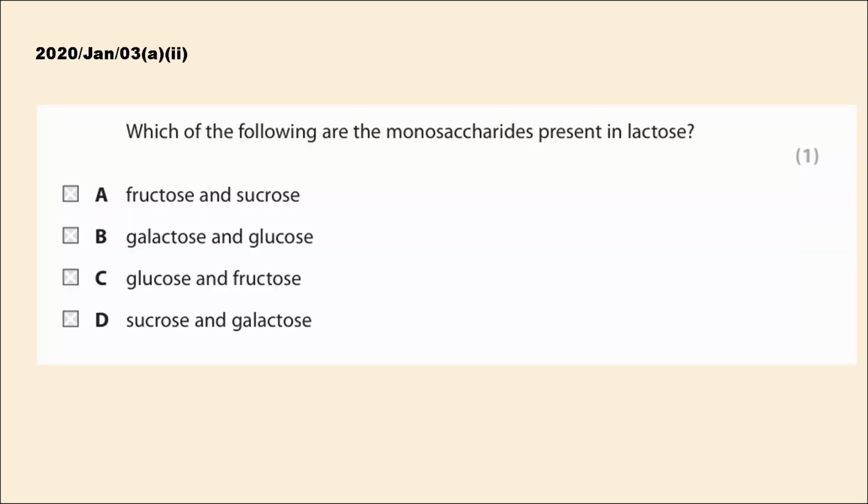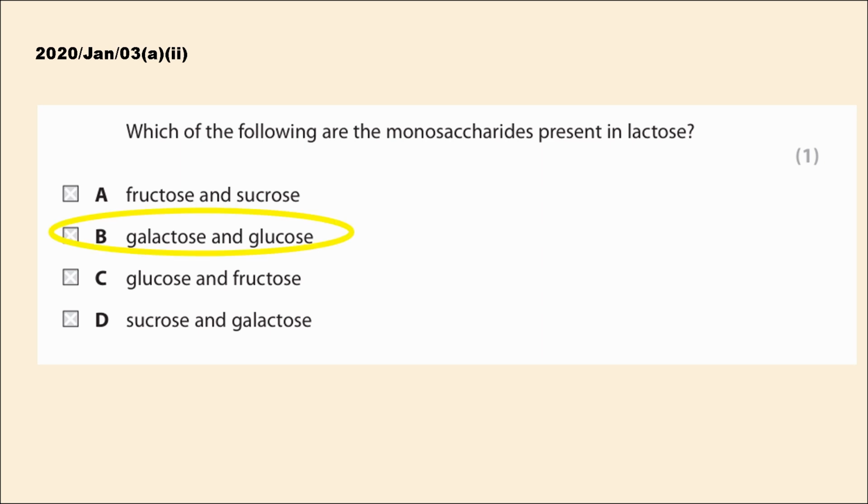The first question is from the January 2020 paper. Which of the following are monosaccharides present in lactose? So if you are familiar with lactose, this question is straightforward. The monosaccharides that make up lactose are galactose and glucose.